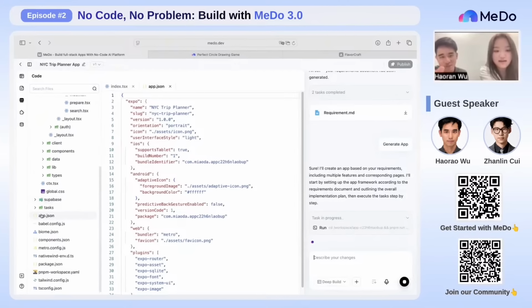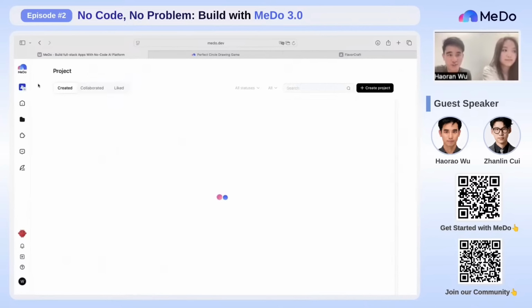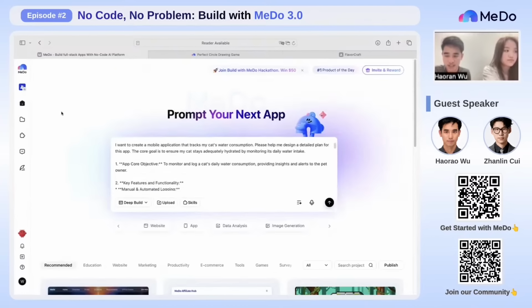Or maybe in the meanwhile, I can talk about the features we added in 3.0. Sure, let's do it. So basically, let me walk you through, back here on the main page. We got a few updates in MeDo 3.0. The first and best part of this update is that we are supporting native app generation, Android and iOS. To make it even better, we can help you package the Android app and send it to your phone. In your prompt, simply state that you want to build an Android app or iOS app, and MeDo will do